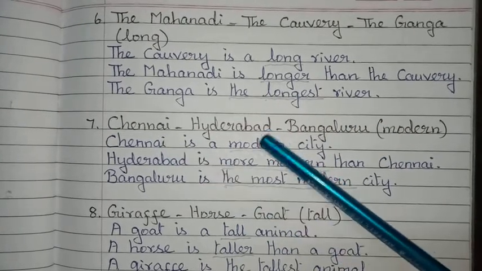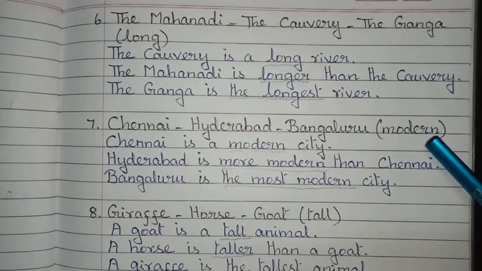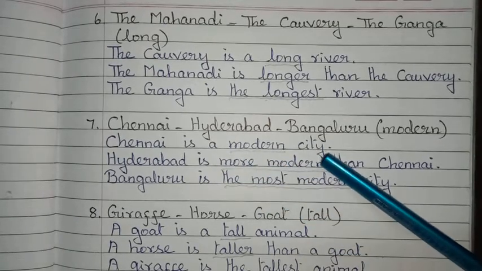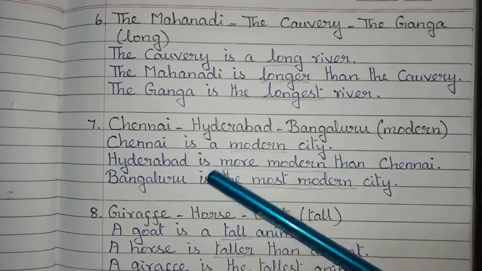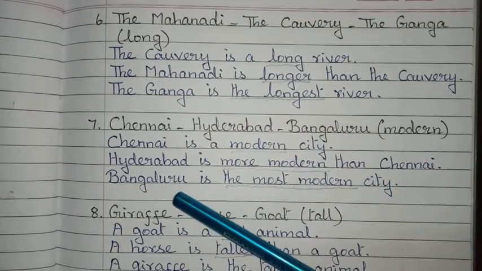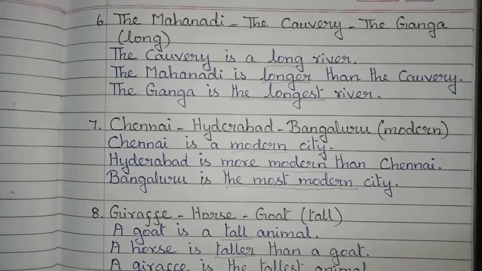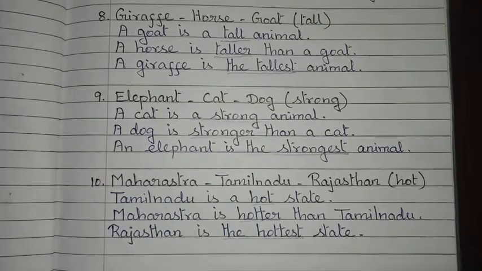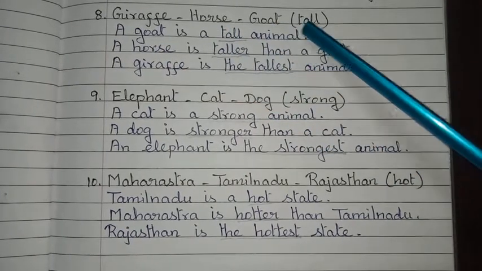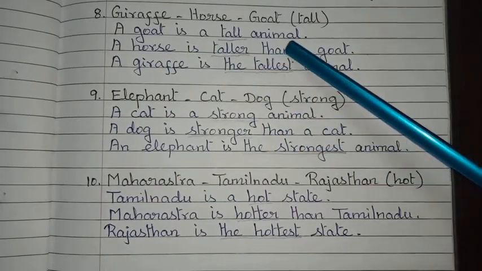Chennai, Hyderabad, Bangalore. The adjective given is modern. Chennai is a modern city. Hyderabad is more modern than Chennai. Bangalore is the most modern city. Eighth one, giraffe, horse, goat. Adjective is tall. A goat is a tall animal.